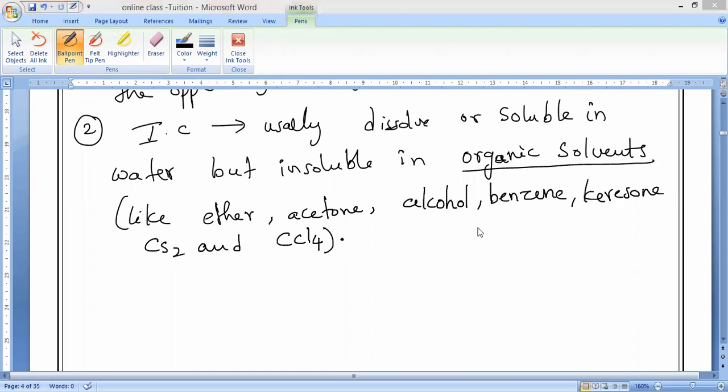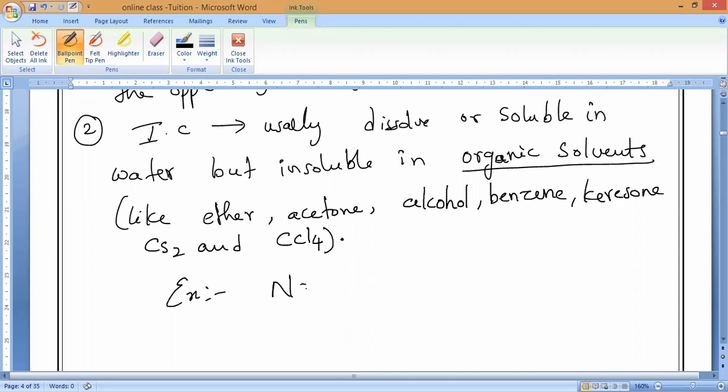So, will inorganic compounds be soluble or not soluble in them? Not soluble. For example, you can take sodium chloride. Sodium chloride will be soluble in water. But if you try to dissolve salt in carbon disulfide, acetone or alcohol, etc., it will never dissolve. Is it okay? Please respond.